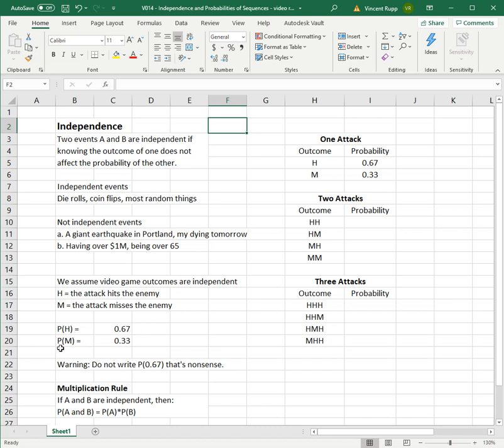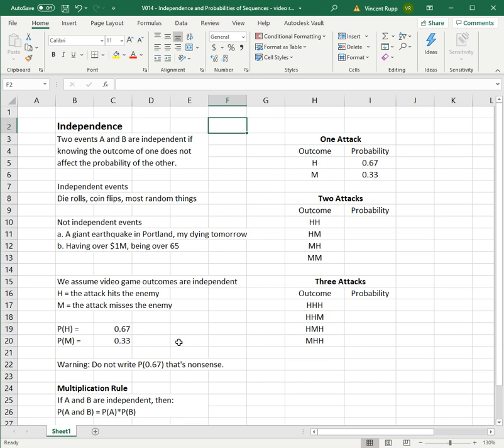Similarly, the probability of a miss is 0.33. But just watch out, a lot of people get the notation a little mixed up. You don't write P of 0.67. That would read the probability of 0.67. That is nonsense. That doesn't mean anything. The probability of hitting is 67%, is a complete English sentence that this notation refers to.